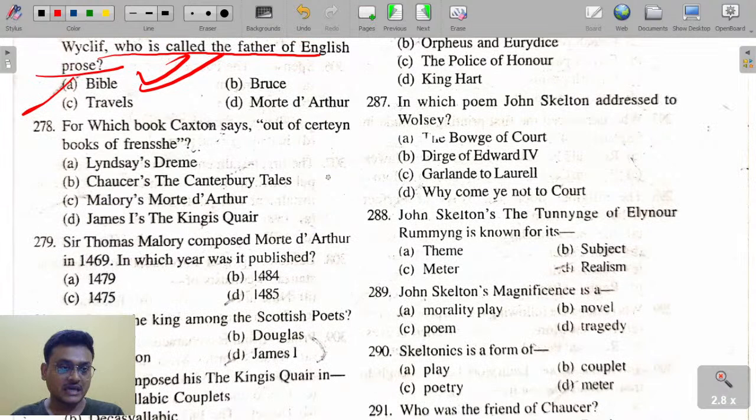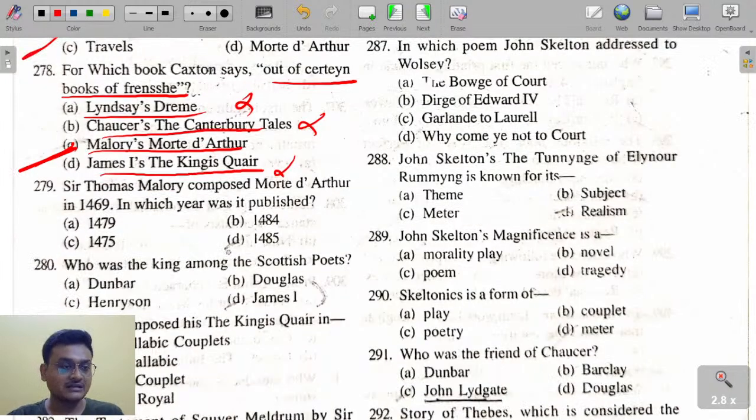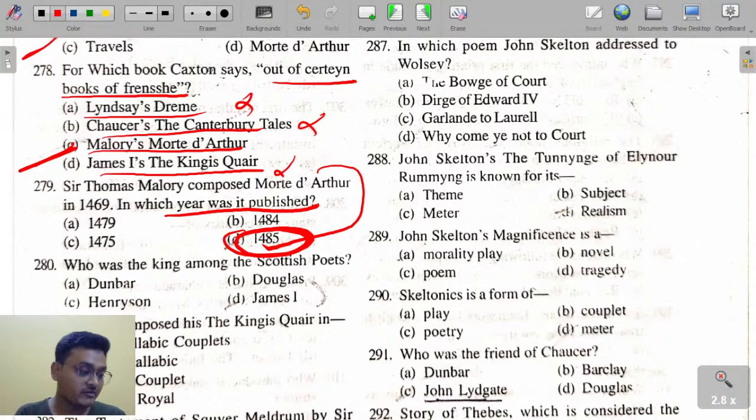For which book did Caxton say this, out of certain books: Lindsay's Dream, Chaucer's The Canterbury Tales, Malory's Morte d'Arthur, James the First's The Kingis Quair? It is Malory's Morte d'Arthur, that is the death of Arthur. Yes, C is the right answer. Sir Thomas Malory composed Morte d'Arthur in 1469. In which year was it published? Morte d'Arthur was published in 1485. It was composed in 1469, but it was published in 1485.